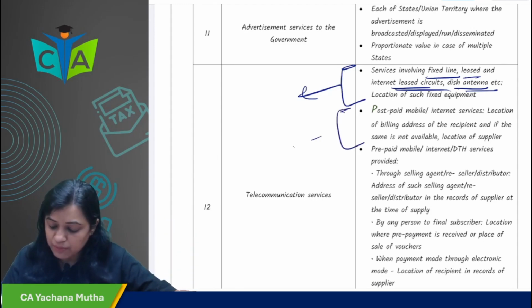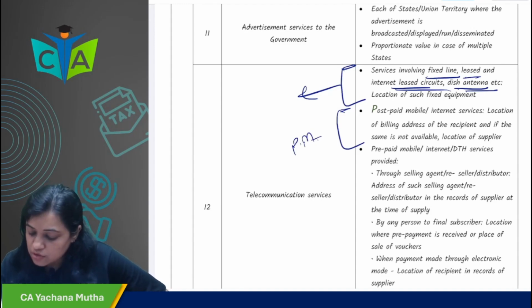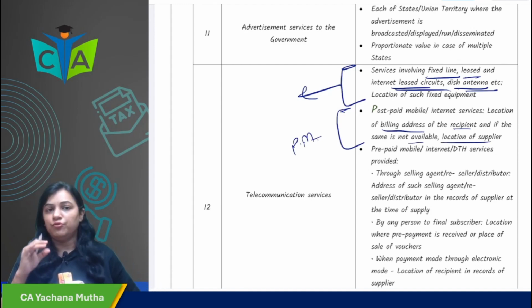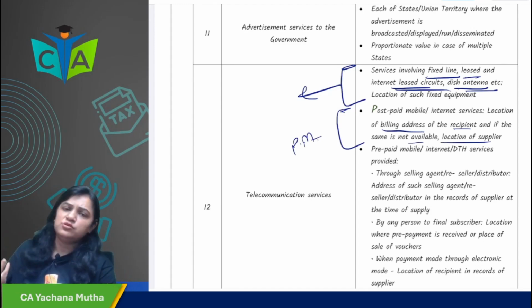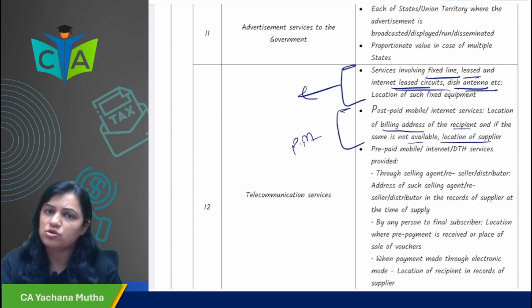Second, if it is postpaid mobile phone, you all know what is postpaid mobile phone. So in that case, the location of billing address of the recipient, and if it is not available, location of supplier. But generally it doesn't happen. In case of postpaid mobile phone, generally the companies have the billing address. So if they have a billing address, then the location of recipient. If not, then the location of supplier.